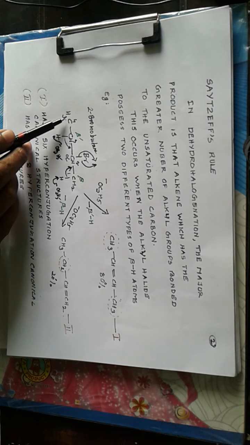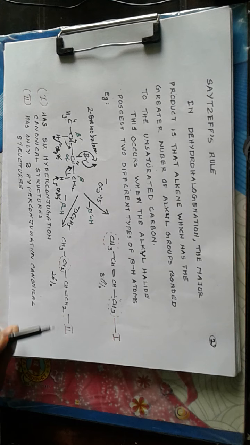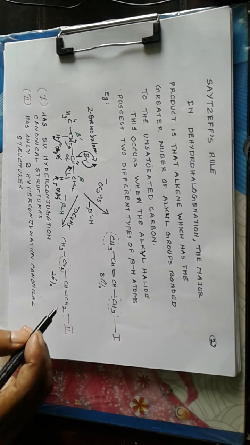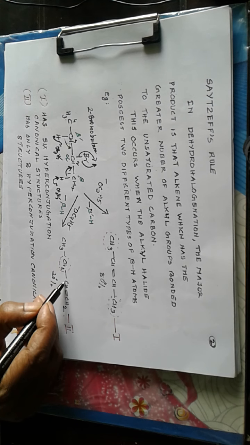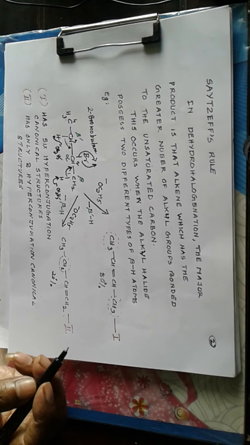So the product will be CH3CH2CH double bond CH2. Now here the unsaturated carbon is connected to a CH2 group, and there only 2 hyperconjugation canonical structures are possible. So this is less stable and formed to an extent of 20%,